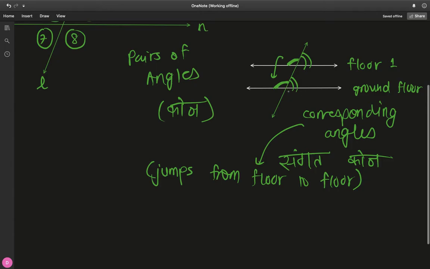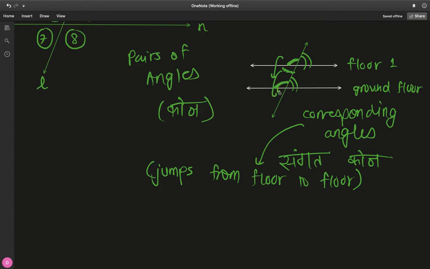And this is just one example. You can have these lower angles to be Sangat Kon also. So consider this angle, and let me use different notation, a squiggly line for this lower angle. If this is one angle, then the corresponding angle to this is, now make it jump from under floor 1 to the underground floor, because that's just another jump from one floor to another.